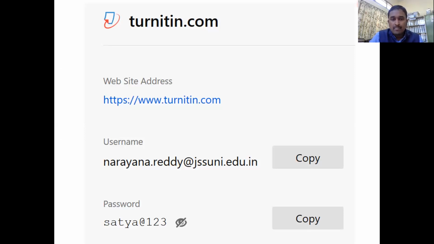And my request is, once again, don't share this username and password with any of your friends or outside college, because the university will be tracking how many articles I'm scanning. All the statistics will come there, and once they see what other articles you are scanning, all those problems will happen. Please don't do that. But your own articles you can scan 100 times or 1,000 times, nobody is going to ask. If you're scanning other articles, we should be very cautious.